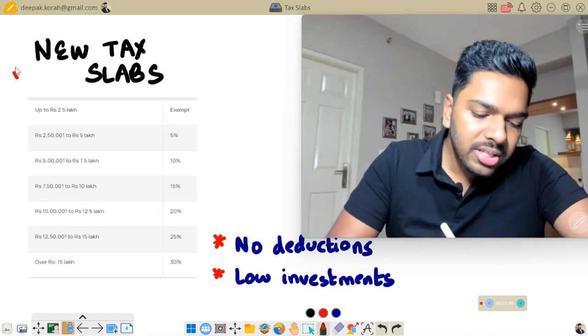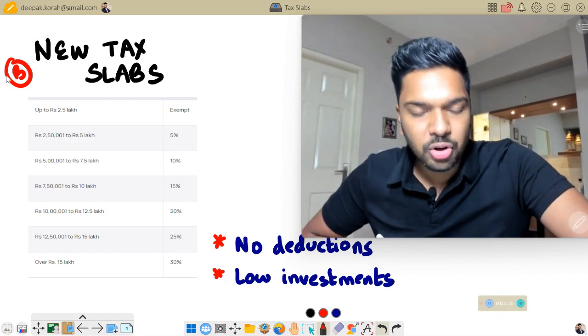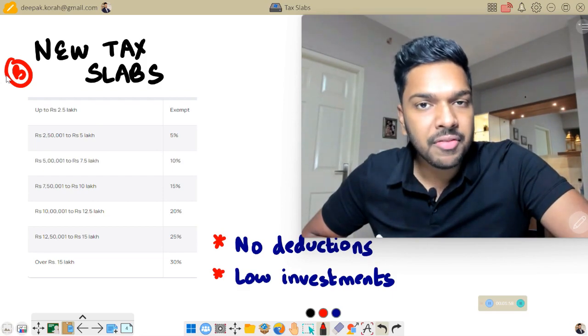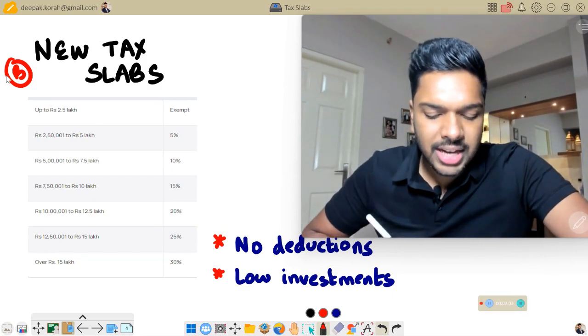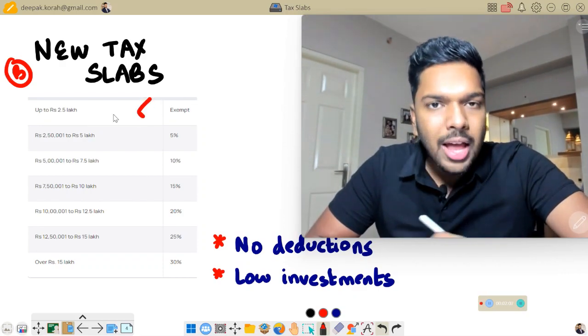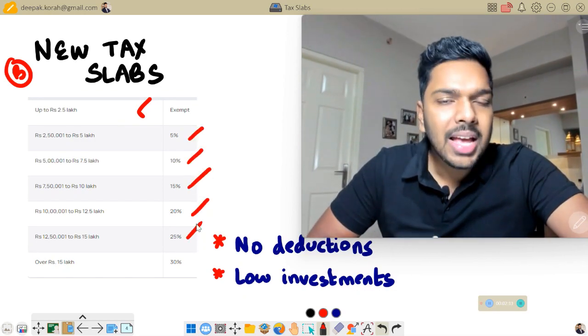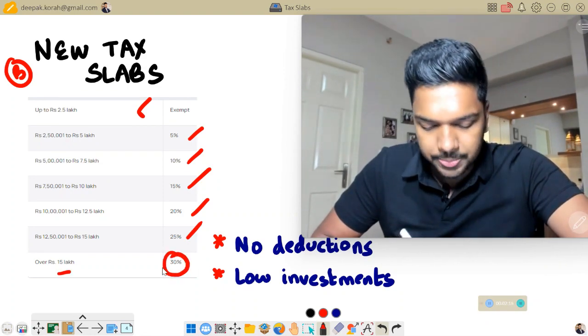Coming into the new tax slabs, here with one glance you'll be able to observe that the number of tax slabs have gone up and the tax rates have in fact reduced. What it says is that up to 2,50,000 the tax rate is 0, that means there's no tax. And then for every 2,50,000 the rate is 5%, 10, 15, 20, 25. And then for an income which is exceeding 15 lakhs, you have 30%.